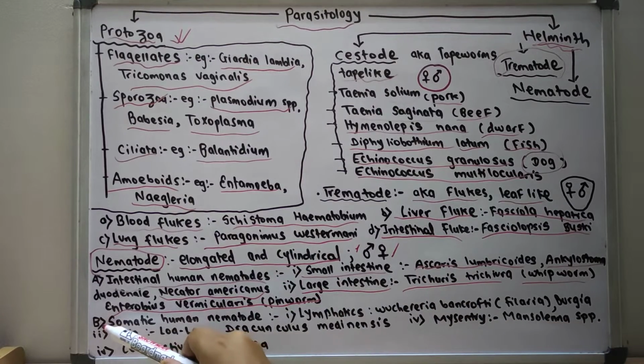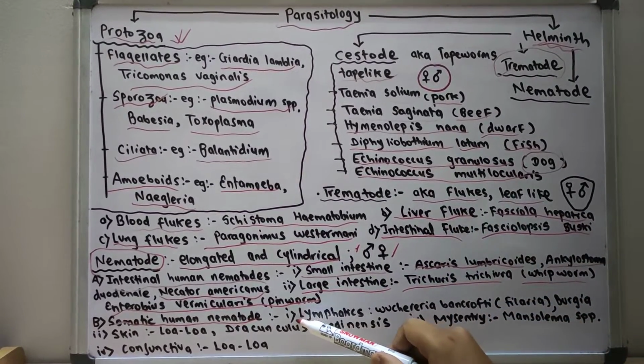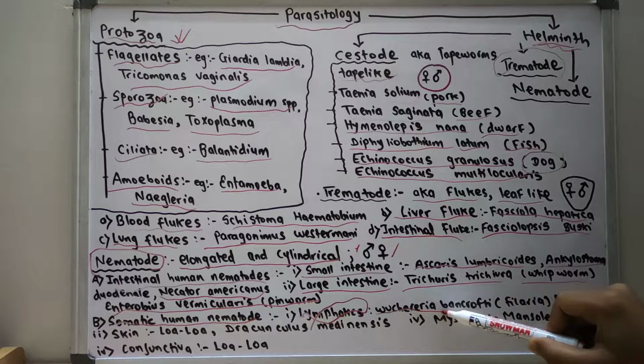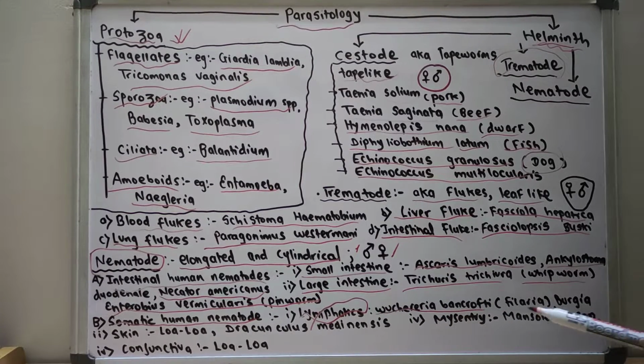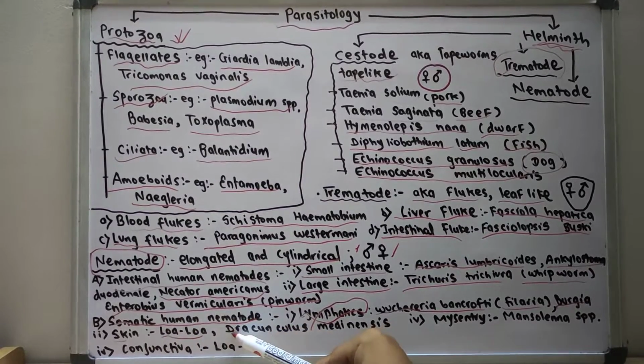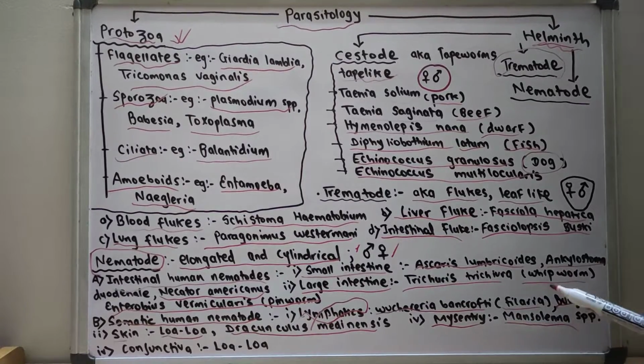There is another group of nematodes, the somatic human nematodes. In the somatic human nematodes, there are lymphatic somatic human nematodes, such as Wuchereria bancrofti, also known as the filaria, which causes filariasis, and Brugia malayi. In the skin we have Loa loa and Dracunculus medinensis. In the mesentery there is Mansonella species, and in the conjunctiva we have again Loa loa.